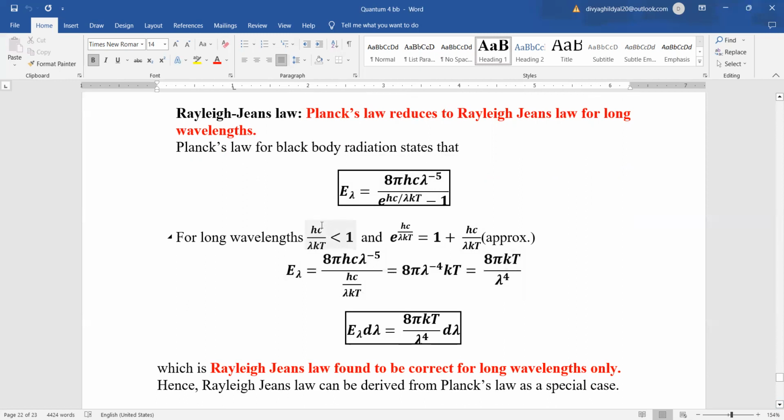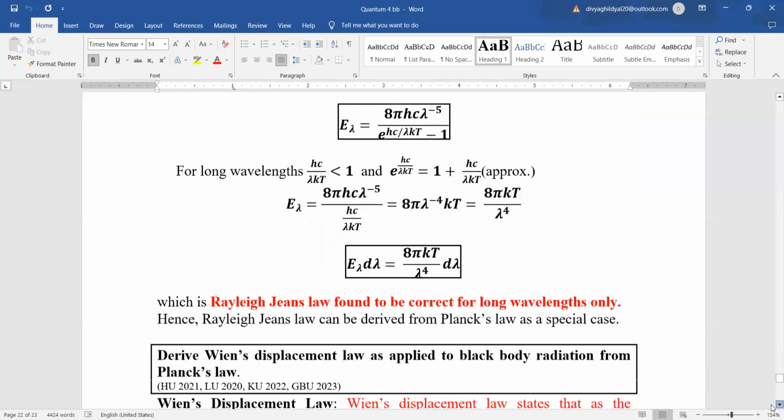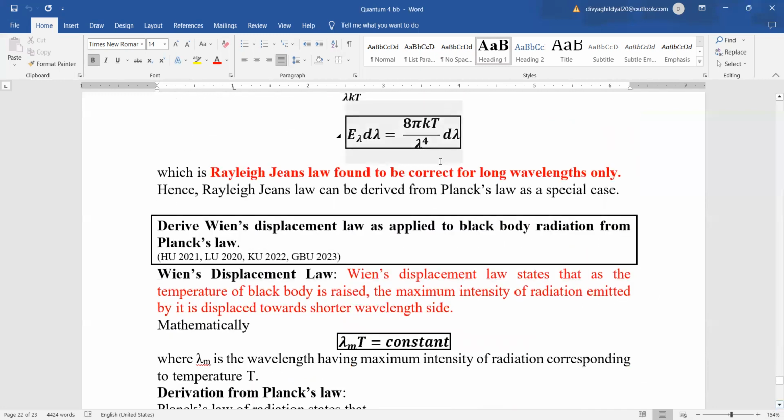Hence, hc upon lambda kT becomes less than 1 and e to the power of hc by lambda kT is equal to 1 plus hc by lambda kT approximately. And then this expression reduces to E lambda d lambda equal to 8 pi kT upon lambda to the power of 4 into d lambda. So this is correct for long wavelengths only.